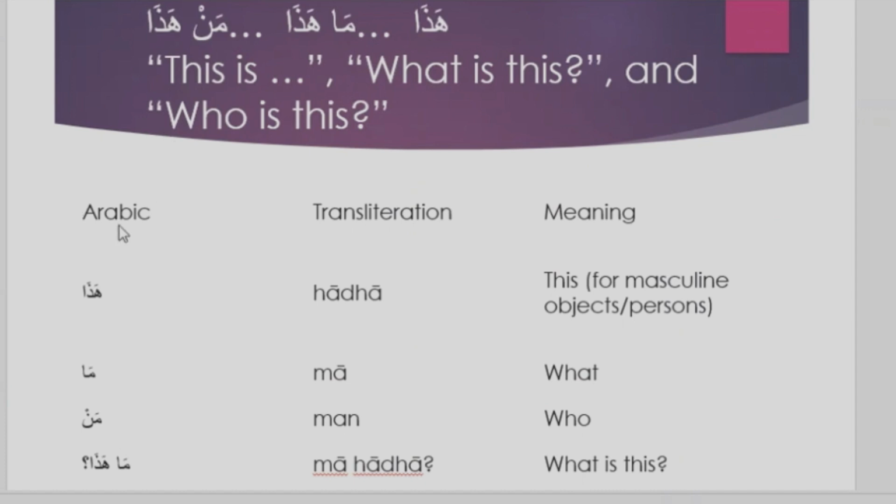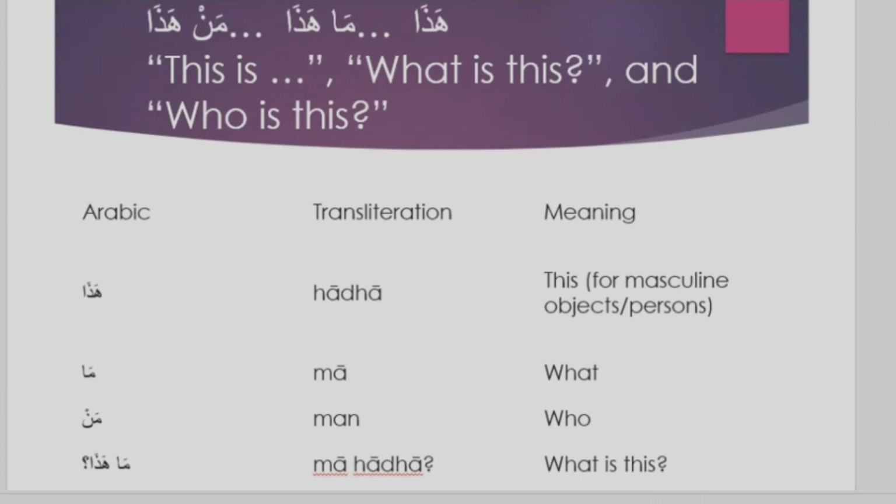Now look at this example here. We have hada. You can see the correct pronunciation in English. Hada. It means this, and it's for masculine objects or persons. If you want to refer to the masculine, use hada.